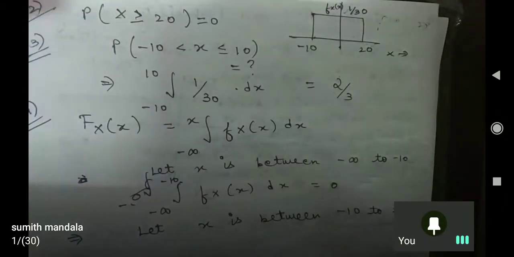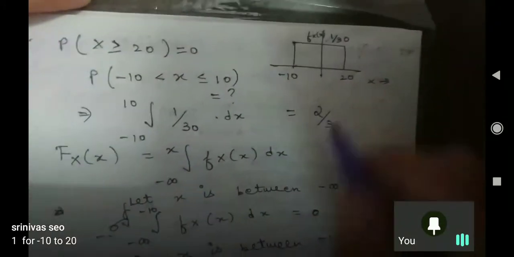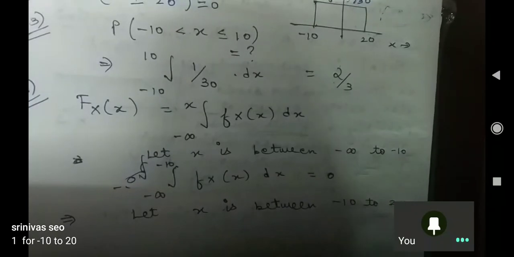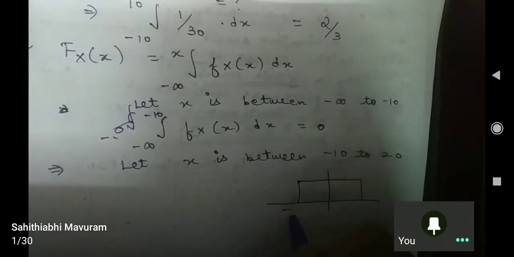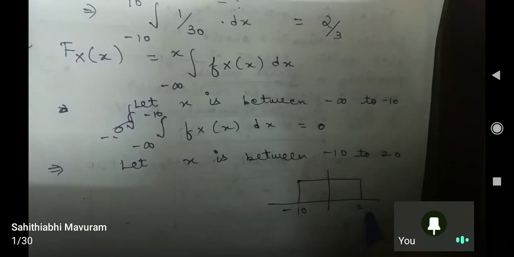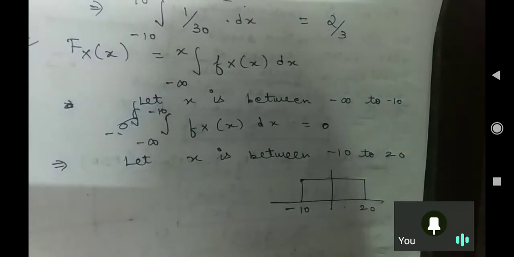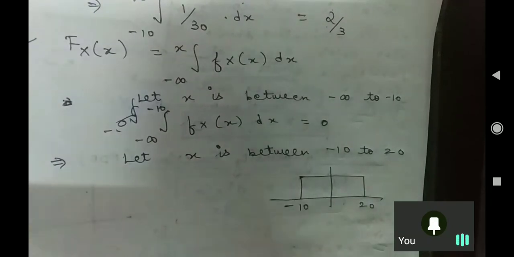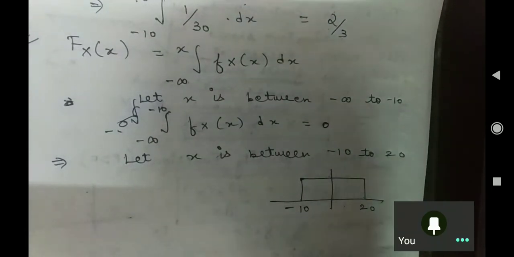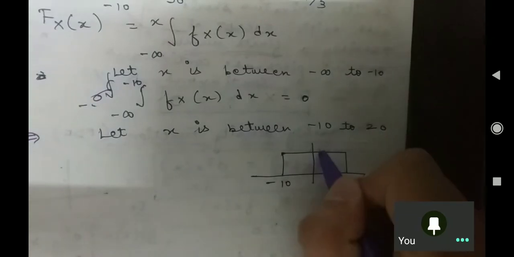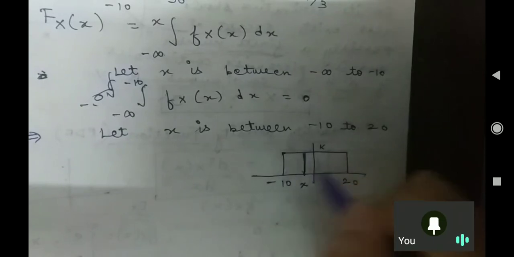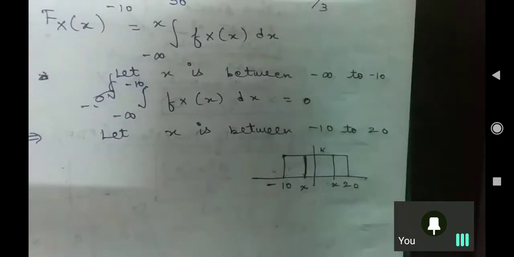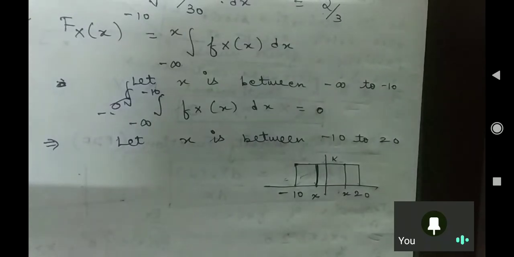I don't know whether you have studied the integration part in signals and systems or not. Try to understand the graph. Basically, you are able to understand. You have given me the answer also, believe me, but you are not answering in the correct way. This is k and your x is somewhere here. You don't know where it is. x can be here, x can be here also. Is that clear or not?